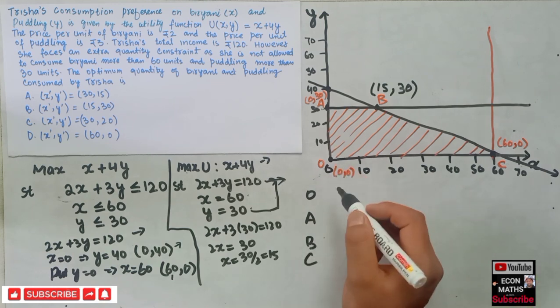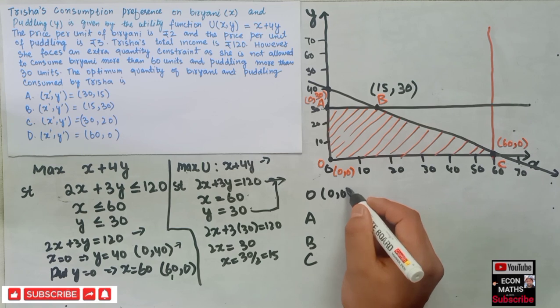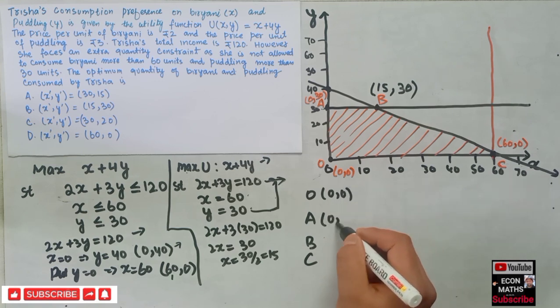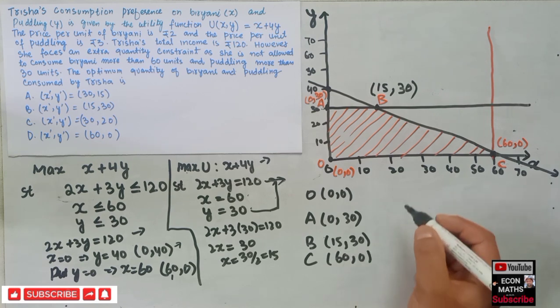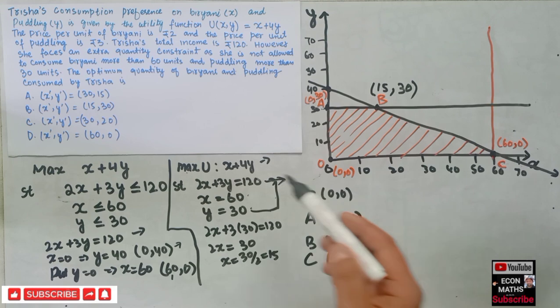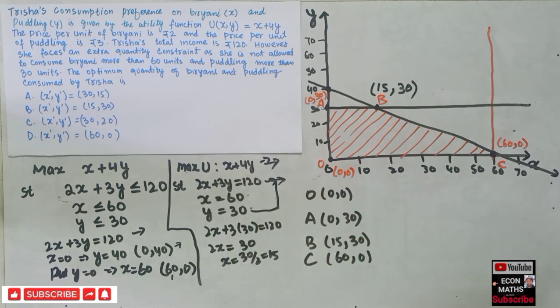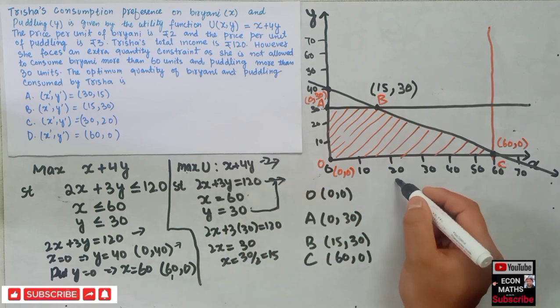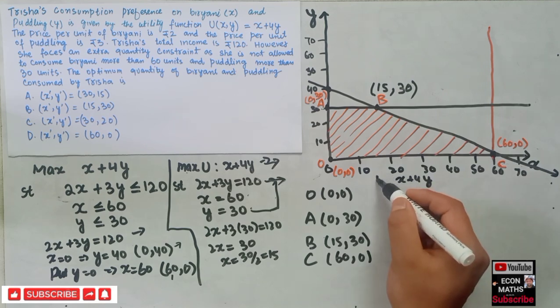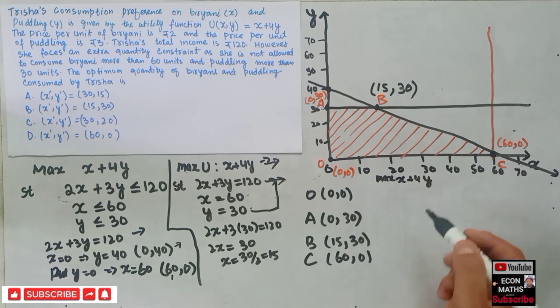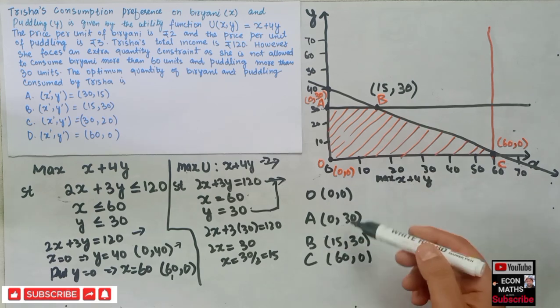The value of O is 0, 0. The value of A is 0, 30. The value of B is 50 and 30, and the value of C is 60 and 0. So we will put these values in the objective function, that is x plus 4y, and we will see which among these coordinates will maximize our